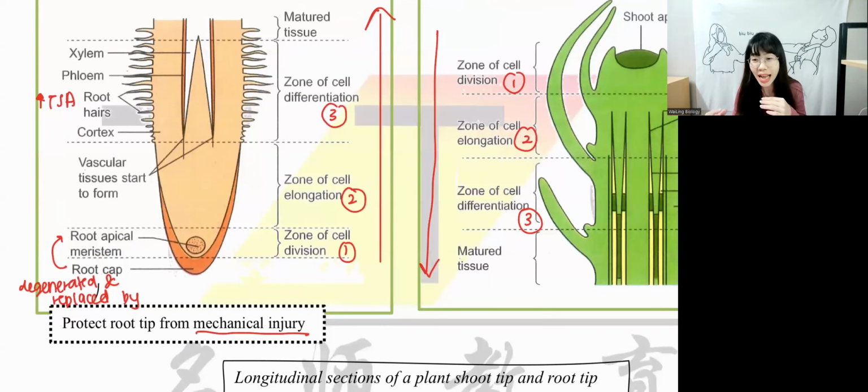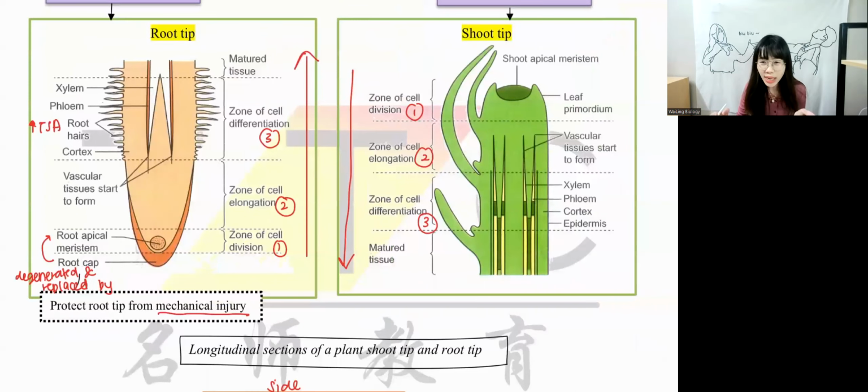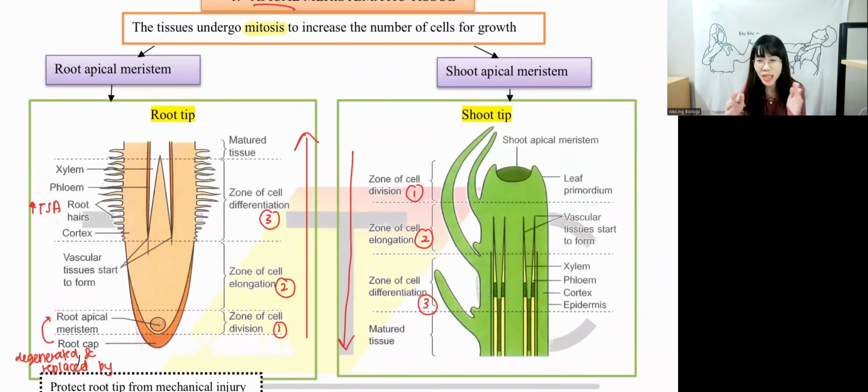So next time when you see a lot of things in biology, like a lot of folded membrane or numerous in number, it's always to increase surface area. They want to absorb more water and mineral. Okay, so this is in the root tip. Shoot tip, the label part, you don't have to know. What I want you to know from this diagram is the three zones. First zone is called division. Second zone is called elongation. Third zone is called differentiation. This is under apical meristem.